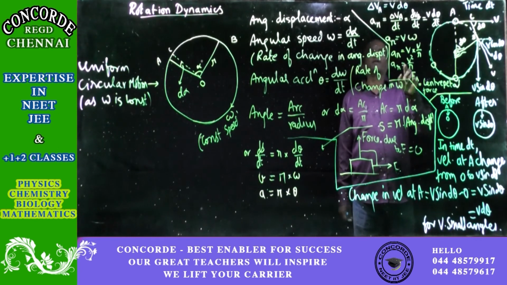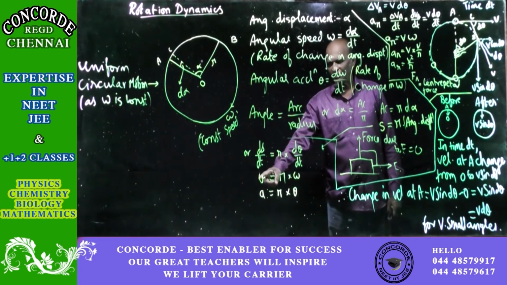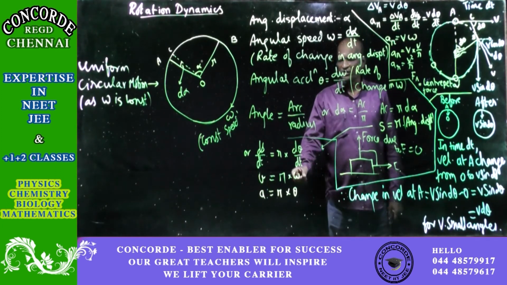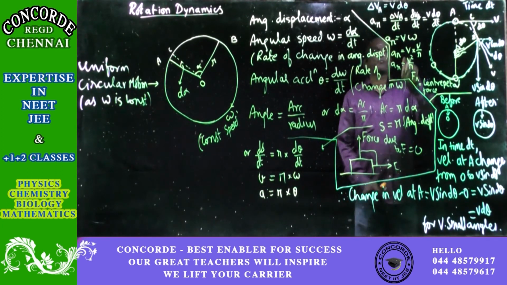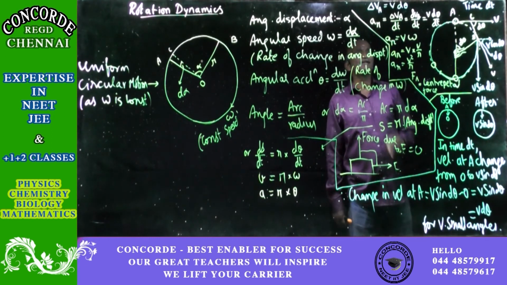So from that, what we get is, as already explained, that omega into r is equal to v. So omega will be equal to v by r. So put that value of omega as v by r, then in the next step you will get v square by r. So this is in the radial direction.